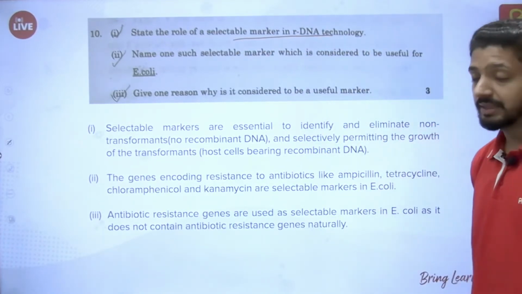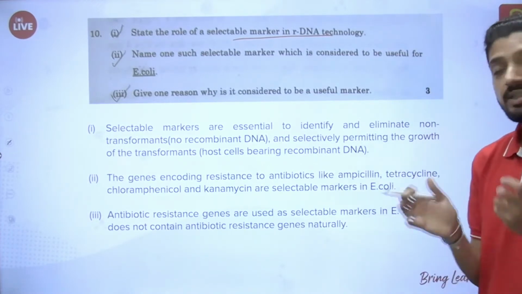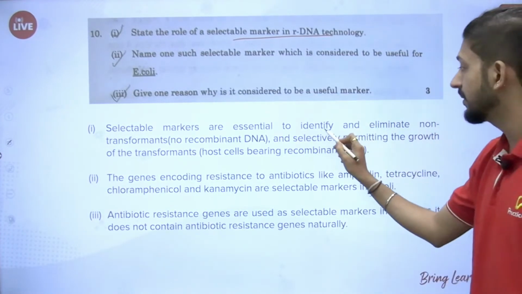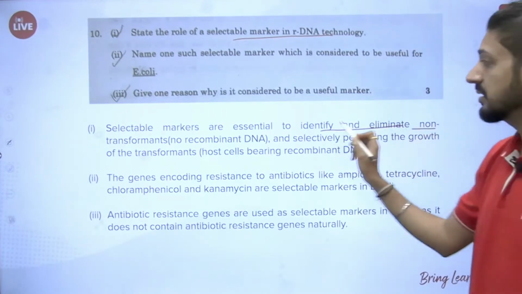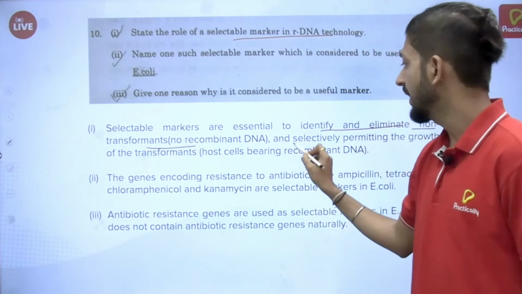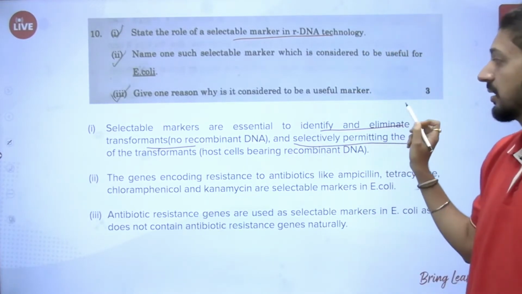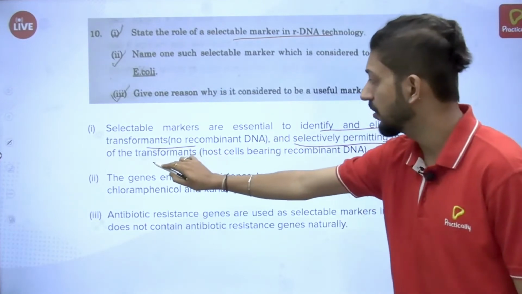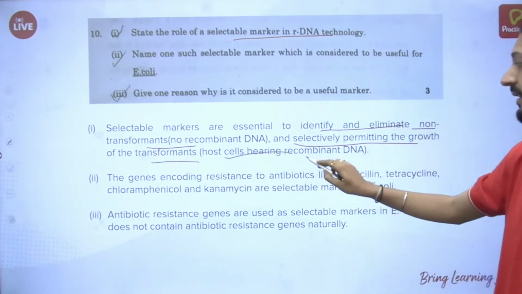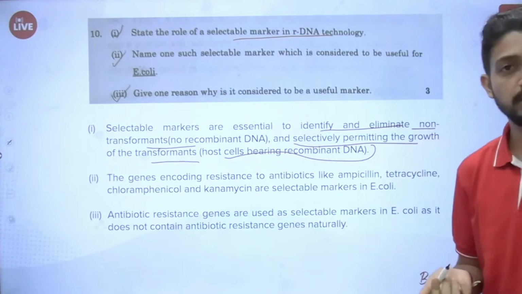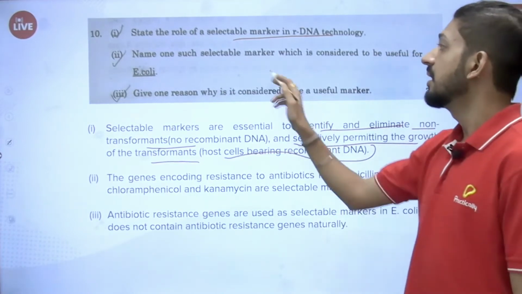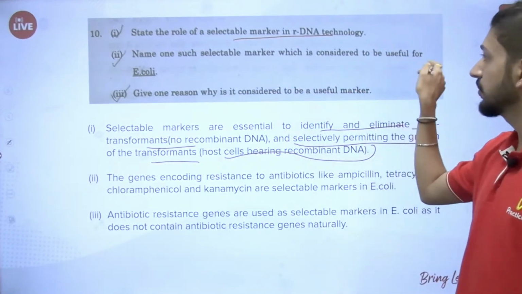Well, we know that selectable markers are important to identify and eliminate non-transformants and selectively permit the growth of transformants, that is the host cells containing recombinant DNA. That is the function of selectable markers. Simple, direct.